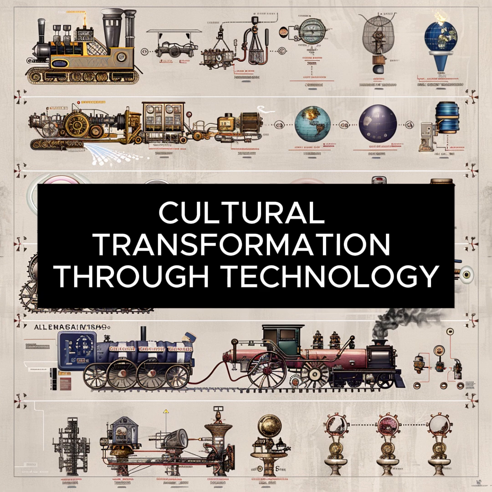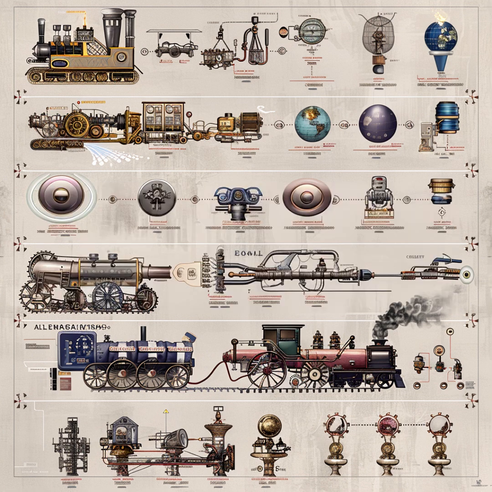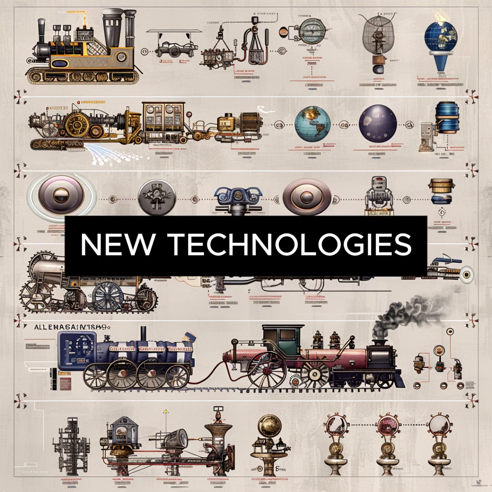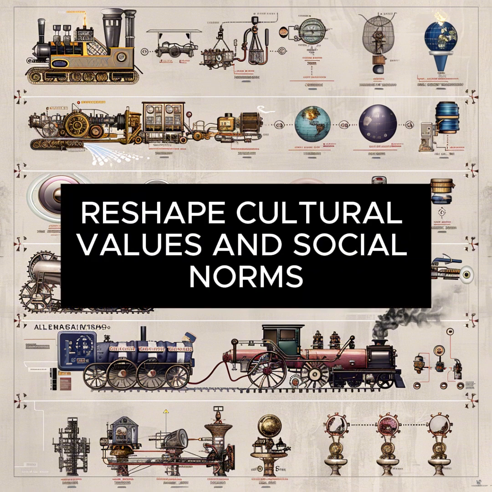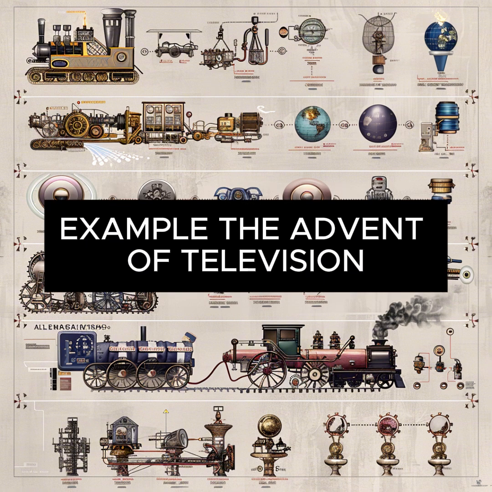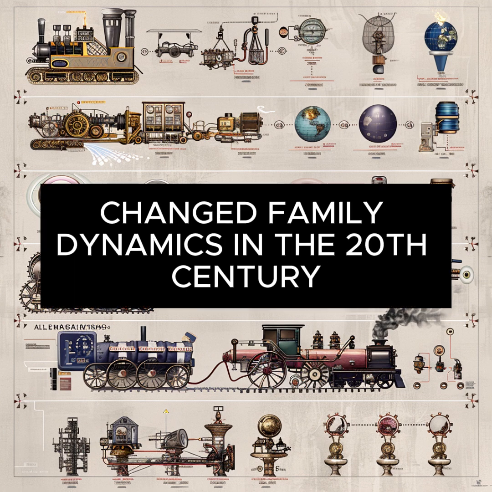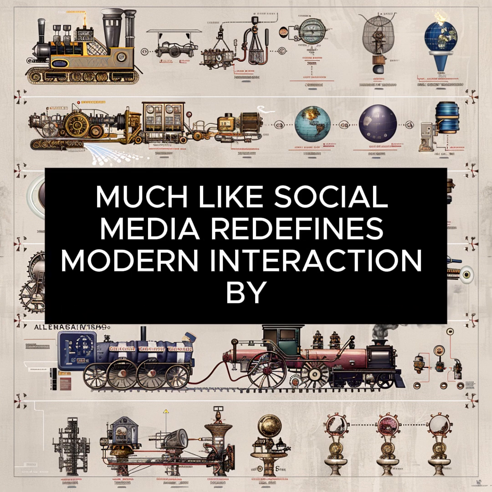9. Cultural transformation through technology. Takeaway: New technologies reshape cultural values and social norms. Example: the advent of television changed family dynamics in the 20th century, much like social media redefines modern interaction.